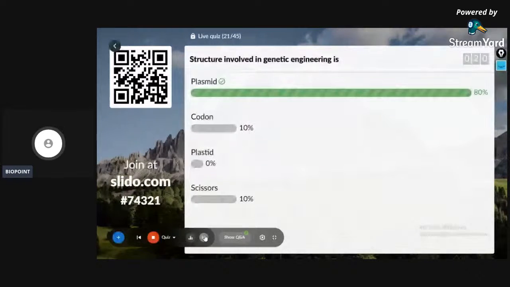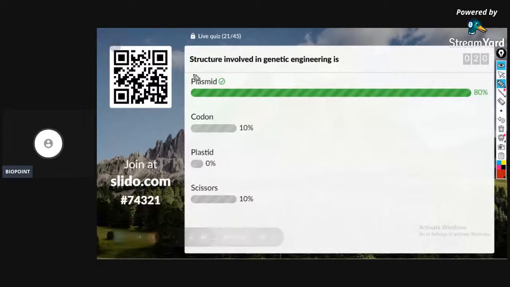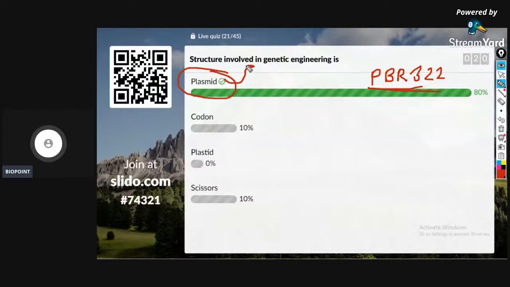80% of the students with the correct answer, it is plasmid. Guys, you have studied about pBR322. These are all our examples of plasmid structures that are involved in genetic engineering. It is never codon. It is never cis. It's never plastid.